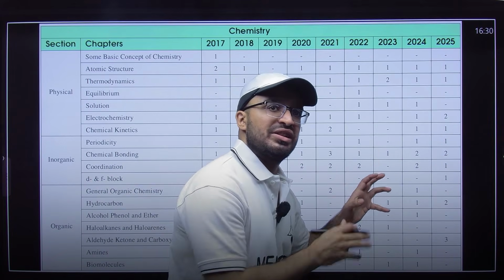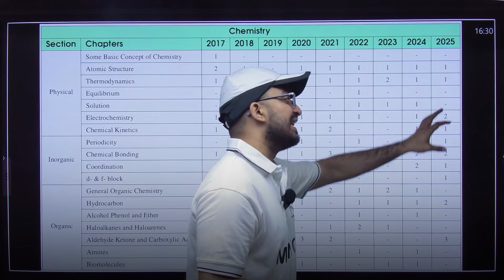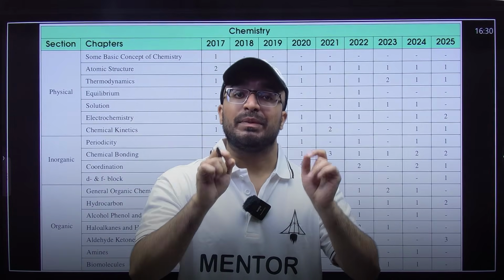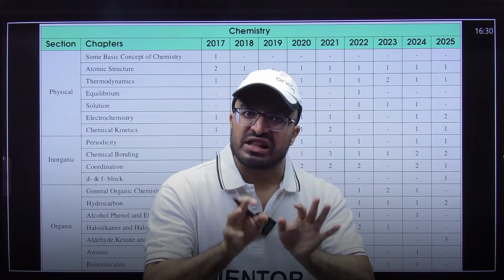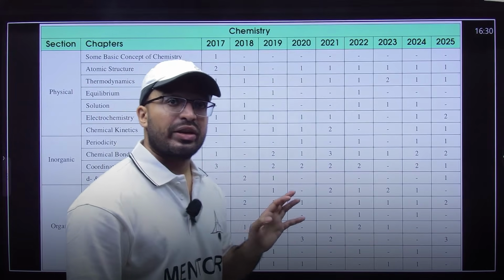So this was strange because they had not asked d and f block in the past few years, but in 2025 they gave a question from d and f block. So it is an indication that you can't miss any chapter, because you can't predict which chapter will be asked in this year's exam. Okay, so now moving on to organic chemistry.